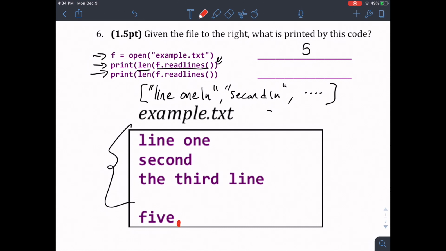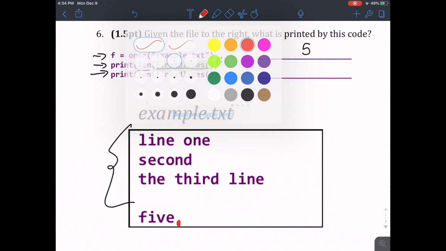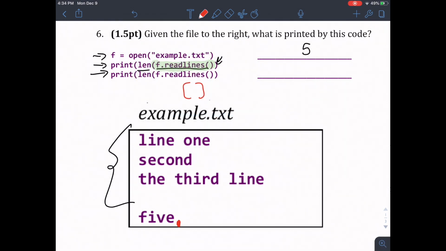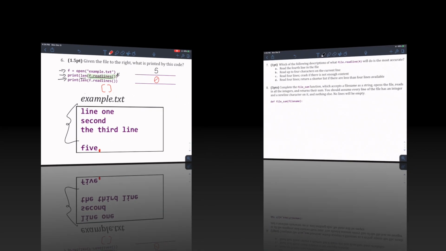Any successive calls to read after reading or advancing through the whole file will result in nothing. Right? So f.readLines, after having already read one time, that result is actually going to be an empty list. You get nothing. So this length is actually 0. So you see 5 and 0 printed when you run this code.